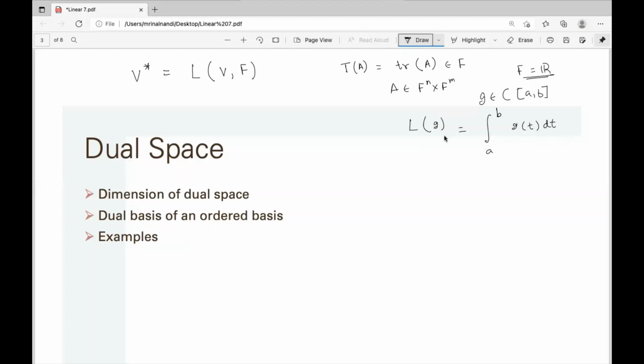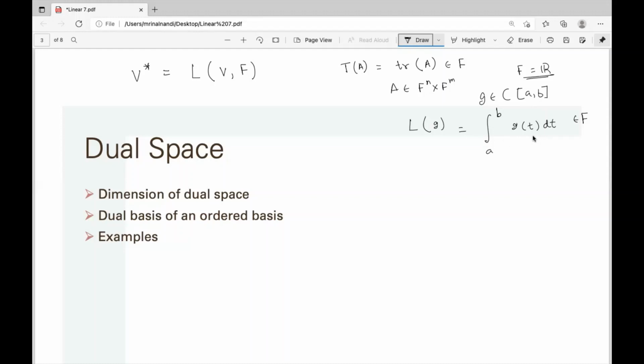We know this is linear: L(g plus f) is just L(g) plus L(f). The integration of a sum is just the sum of the integrations. And this belongs to R. We know this definite integral is a real number. And since the function is continuous on a bounded interval, it is bounded, and so it's a Riemann integral.